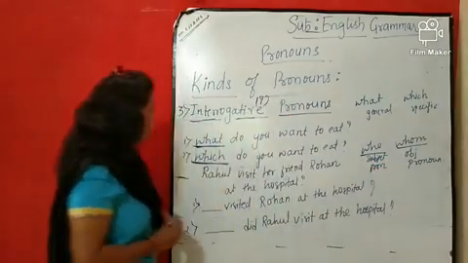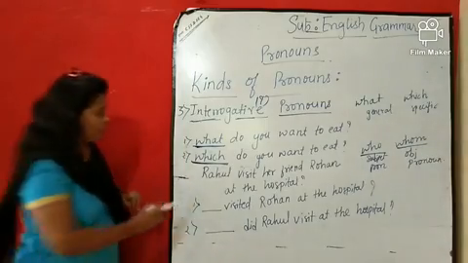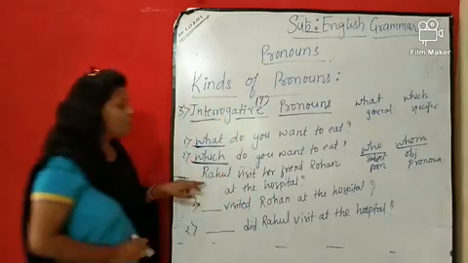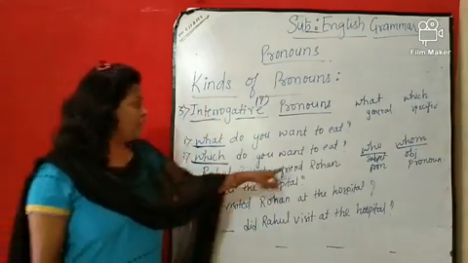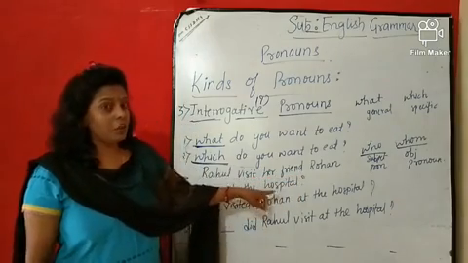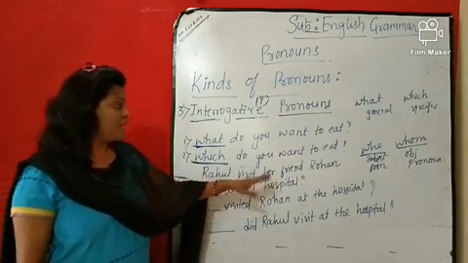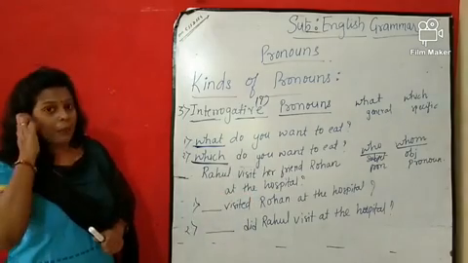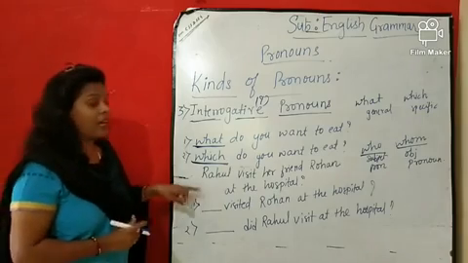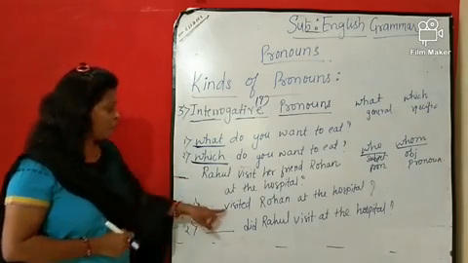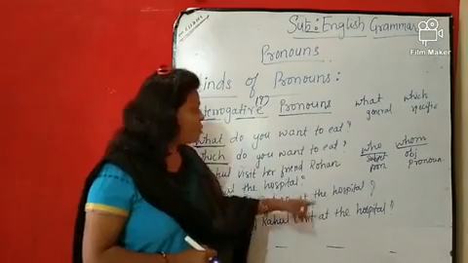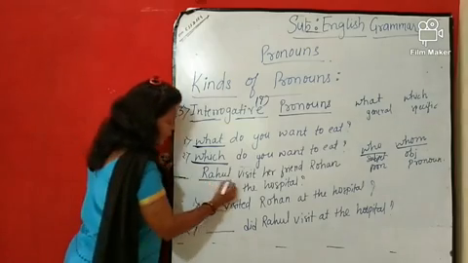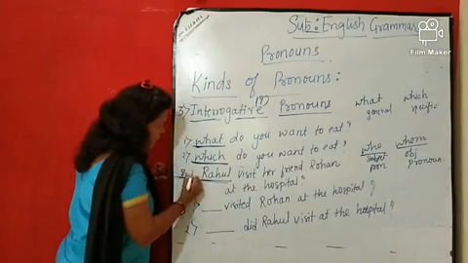फॉर एग्जांपल, here I have written one sentence, Rahul visit her friend Rohan at the hospital. सो राहुल विजिट करता है अपने फ्रेंड रोहन को एट द हॉस्पिटल. राहुल मिलने गए अपने फ्रेंड से, रोहन से, कहाँ पे, हॉस्पिटल. So here now if I want to ask the question with the answer Rahul, तो मैं पूछ रही हूँ dash visited Rohan at the hospital, कौन मिलने गया था हॉस्पिटल में. So the answer I am getting is Rahul, and Rahul is in subject place.